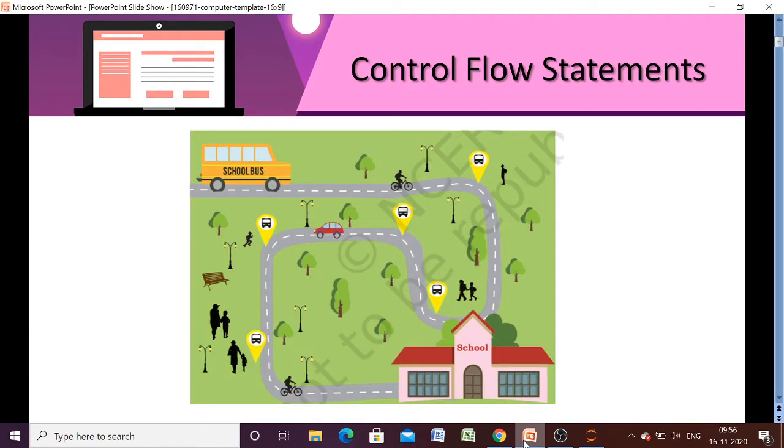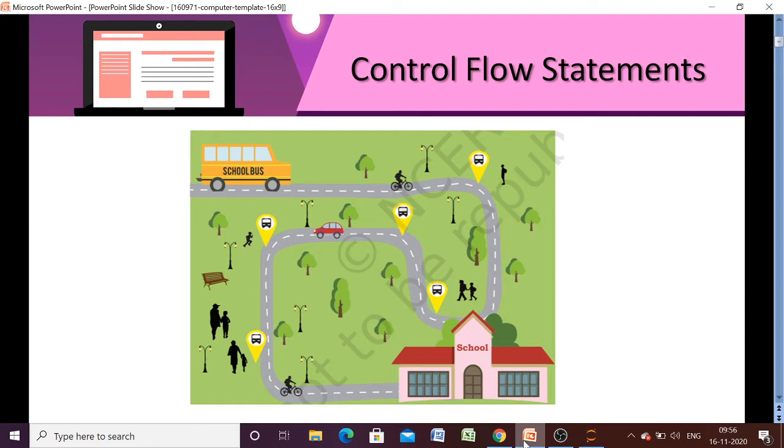So here you can see that one diagram is given. In this particular diagram, the path from home to school is a single path. There is no alternative path. It means we have to follow these many stops to reach our school using the school bus.